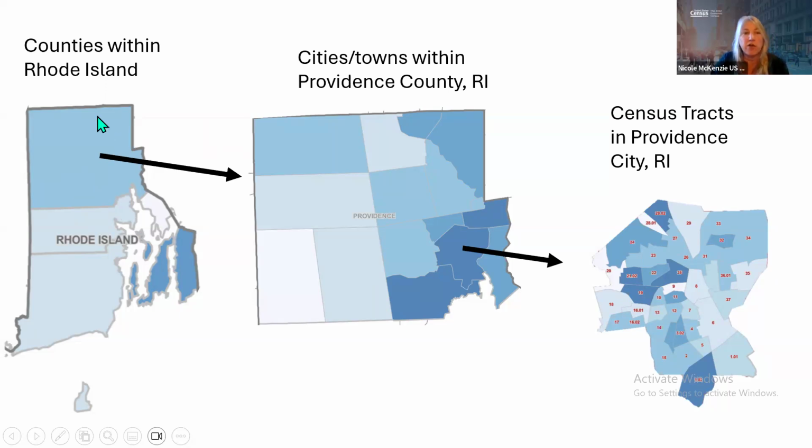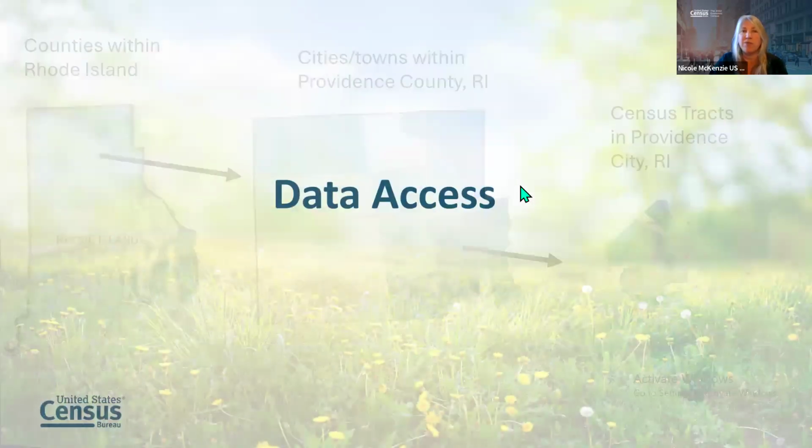Then you could take the whole county, Providence County, and break that up. This would be all your cities and towns within Providence County. And then you could pull out the city of Providence and break that down into census tracts. So this is where you can really refine your area. You could also break it down into block groups. Or if you're using decennial data, you could get down to that block level within the city. So it's pretty interesting how you can really take a look at your community and what is there.